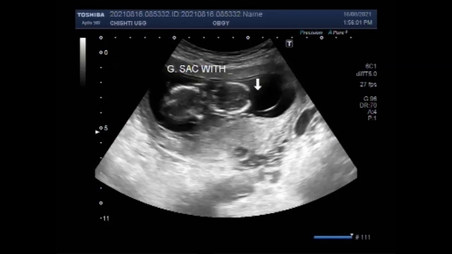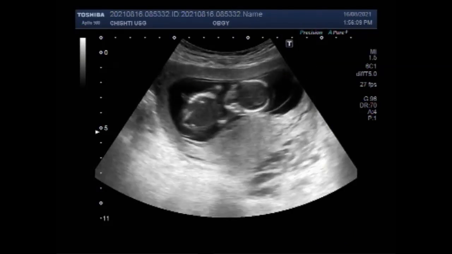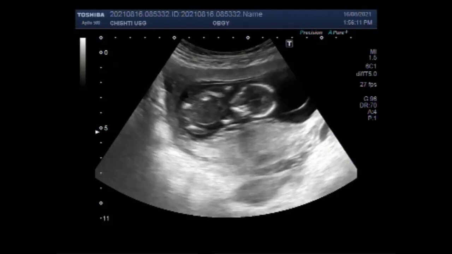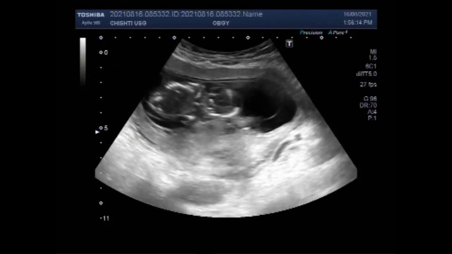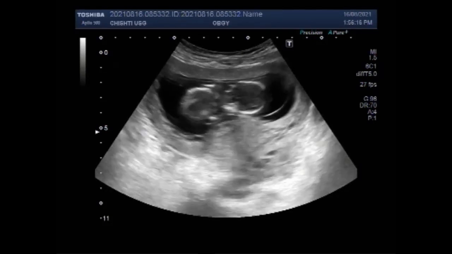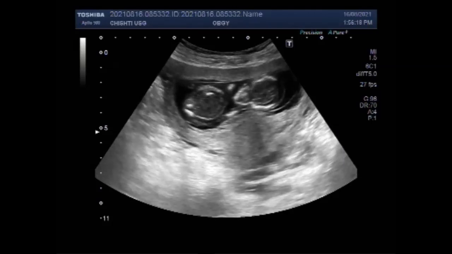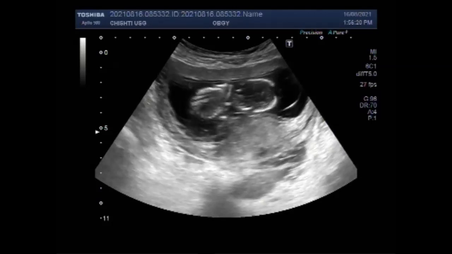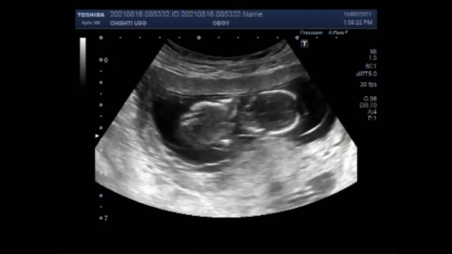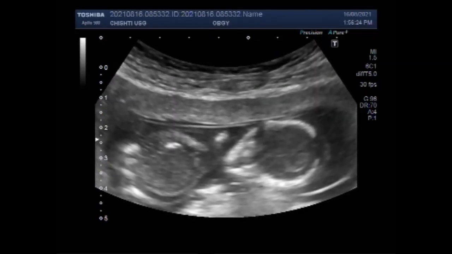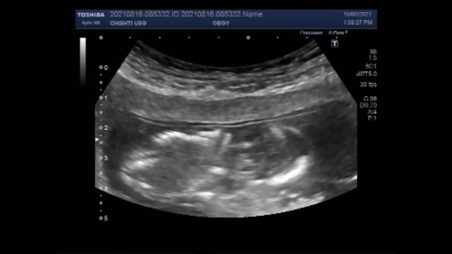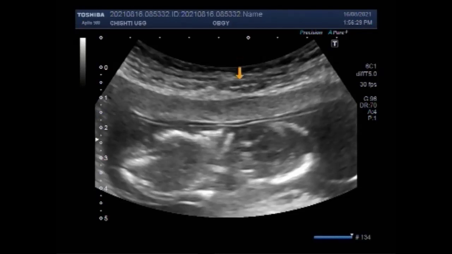A blighted ovum is a fertilized egg that implants itself in the uterus but doesn't become an embryo. The placenta and embryonic sac form but remain empty. There is no growing baby. It is also known as anembryonic gestation or anembryonic pregnancy. It is the leading cause of an early pregnancy failure or miscarriage.